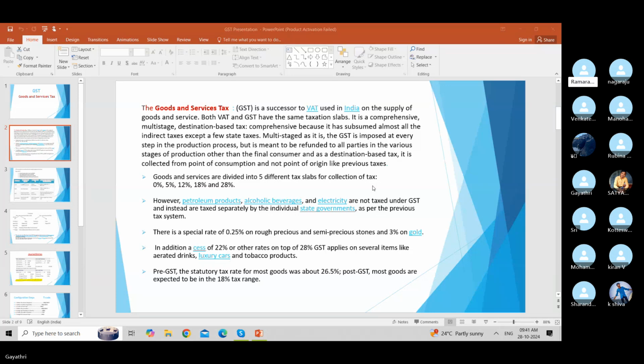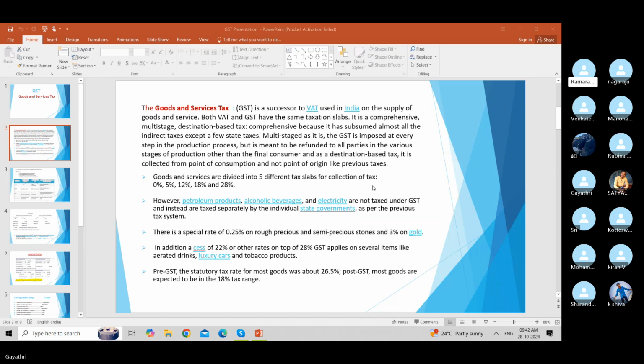And GST, goods and service tax, is divided into 5 tax slabs for the collection process. That is 0%, 5%, 12%, 18%, 28%, basically. However, petroleum products, alcoholic beverages and electricity are not taxed under the GST.